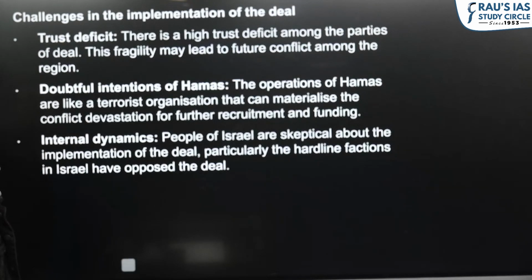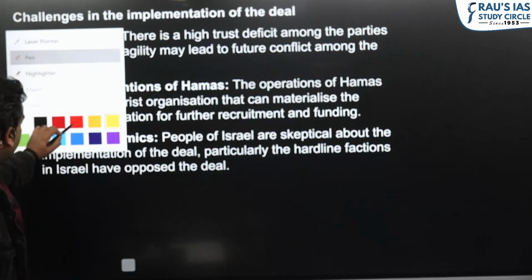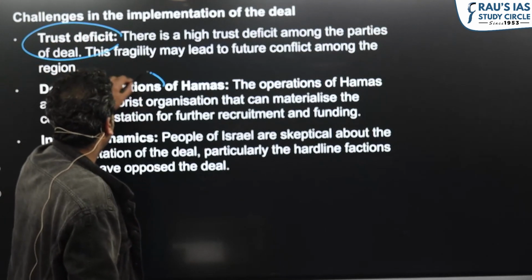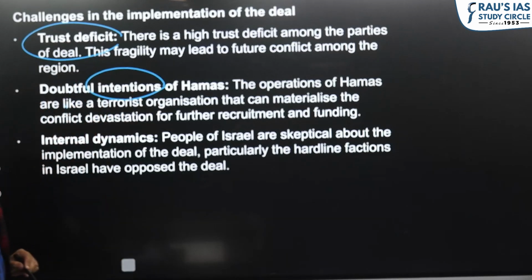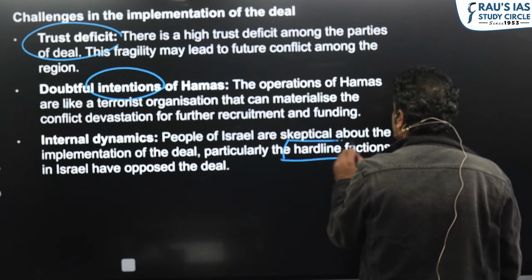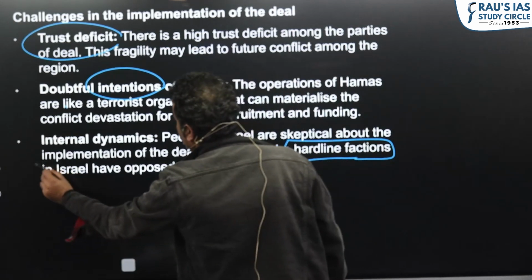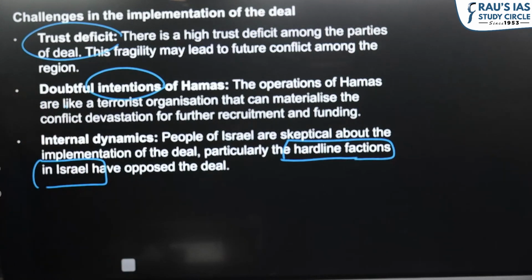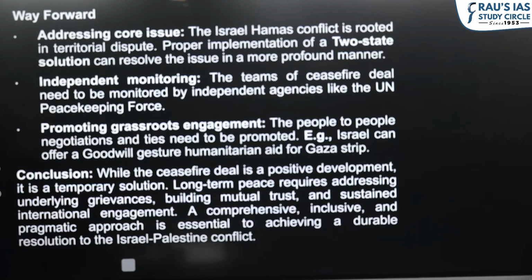So what can be the challenges? Again the same challenges, that is the trust deficit between the two parties. Whether Hamas will end its violence or not, or once after normalization they can again get back to their violent path. Also, how much the hardliners, that is the right wingers within Israel, will show seriousness towards the implementation of this deal.